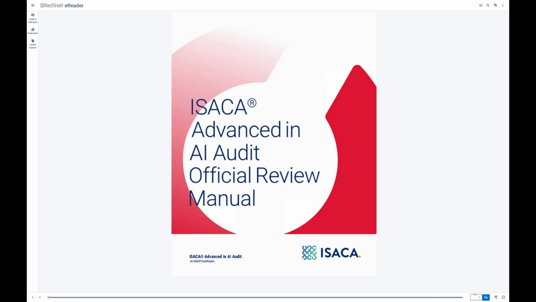Got it. Crucial concept. Okay, so we've covered AI types, learning paradigms, neural networks, algorithms, overfitting. Now let's zoom out to the big picture, the AI life cycle, section 1.4. Right. This section talks about the entire journey of an AI system, from cradle to grave. The manual uses the OECD AI lifecycle model, shown in Figure 1.10, which is a widely recognized framework. What are the stages in that model?